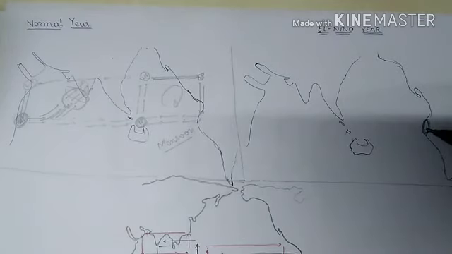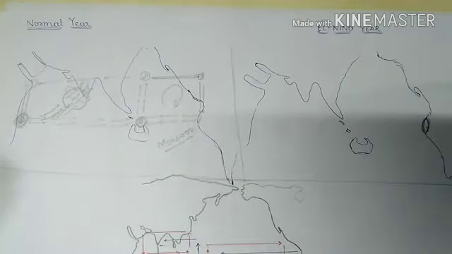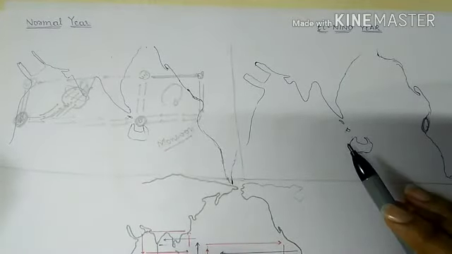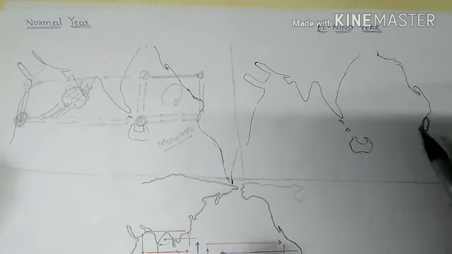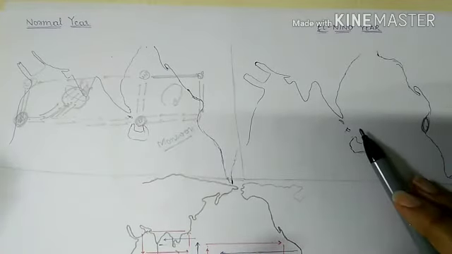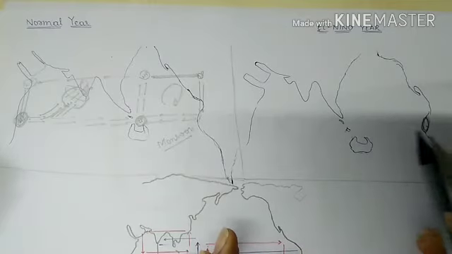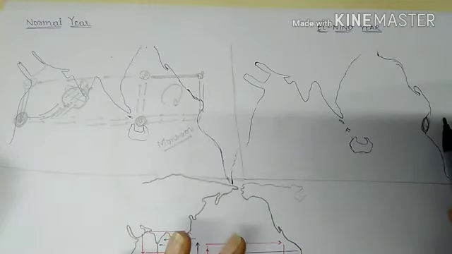The cold Peruvian current that was occurring in this area is replaced, and the water starts moving in the opposite direction, that is from Indonesia towards the Peruvian coast in South America.